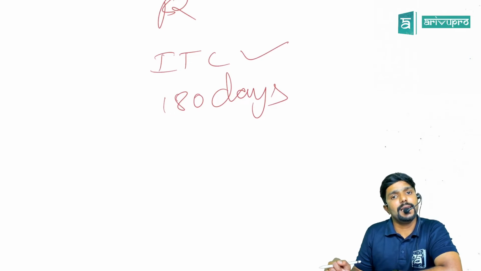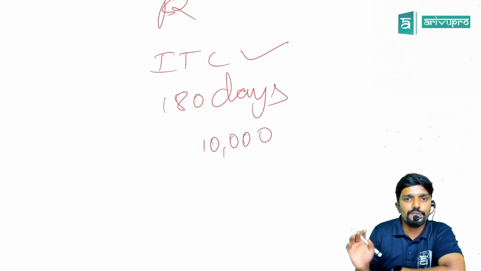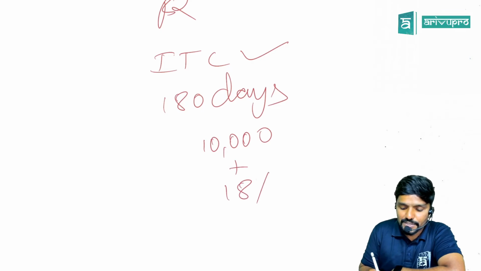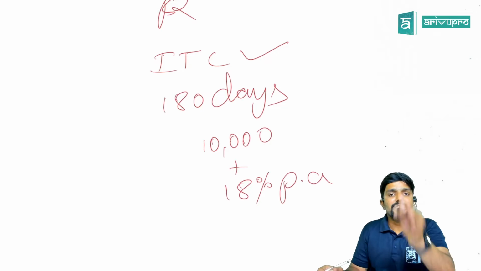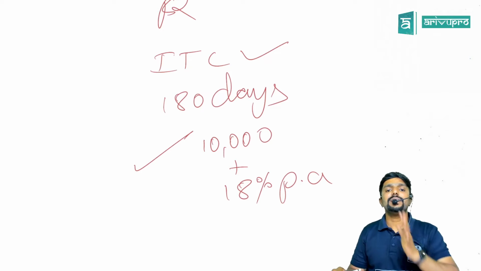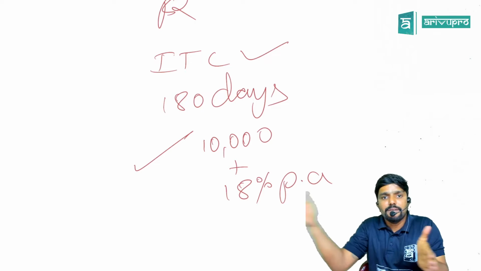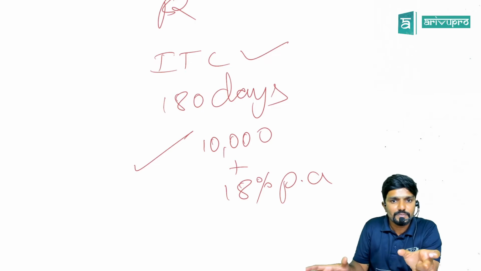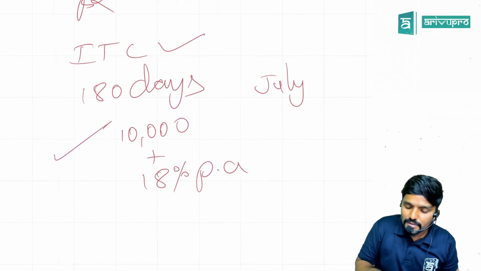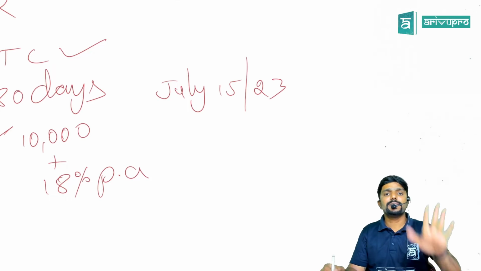his output tax liability. And how much does he have to add? 10,000. Assuming he has claimed full ITC of 10,000, he has to add that to his output tax liability plus 18% interest on it. From when to when? From the day he claimed it till the day he actually pays this 10,000. Sir, how will he pay this 10,000? Once 180 days is over, immediately after that he will file GSTR-3B for any month. So assume 180 days got over on July 15th, 2023.